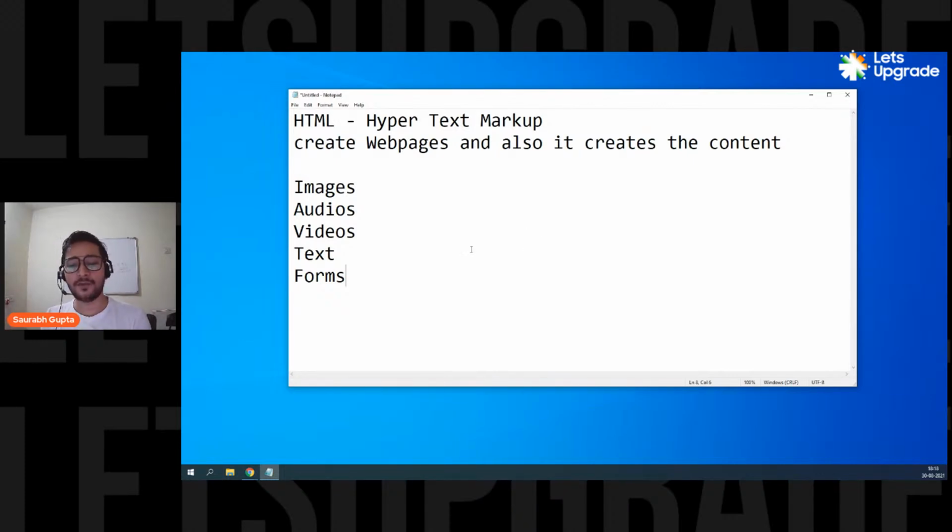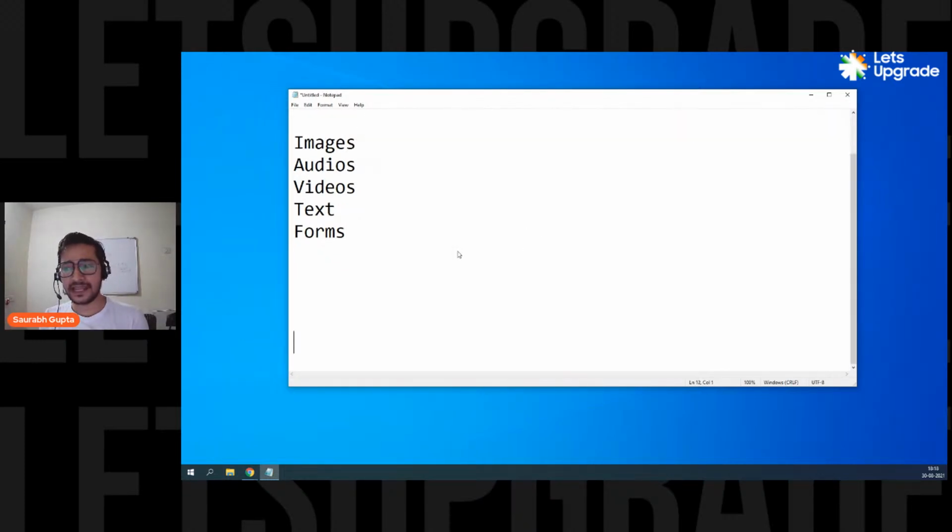Okay, now let's move ahead. Let's see what is the format of writing HTML. When you start with any language, the first thing you understand is how to write it, what is the way to write it. HTML has a really cool way of writing, and it's one of the easiest languages to write and read. For example, if you go for the C language, there are some things that you should know.